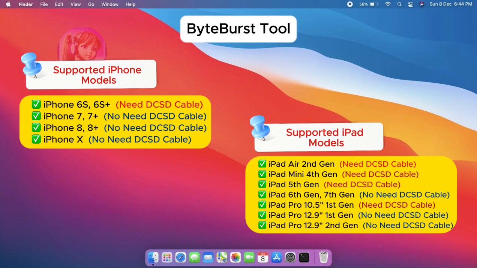Before using this tool, we must change the device serial number first by using the Magic CFG tool, which is also completely free and available on both Windows and Mac operating system. Please note that if your device is from iPhone 7 to iPhone X, then you can easily change the device serial number by using a simple USB Lightning cable. But if your device is below iPhone 7, then you must have a DCSD cable or Magico cable to change the device serial number. Likewise, check the screen for the iPad models.